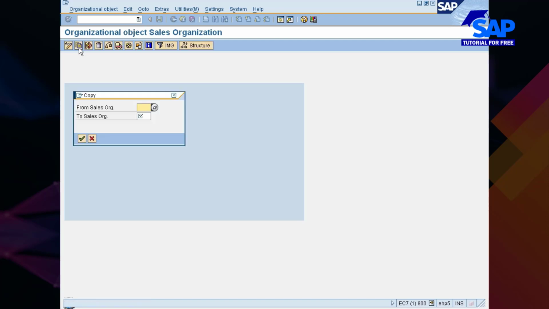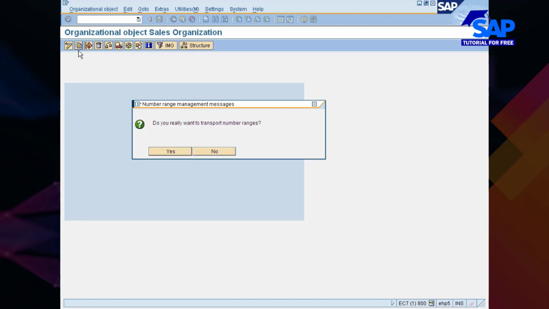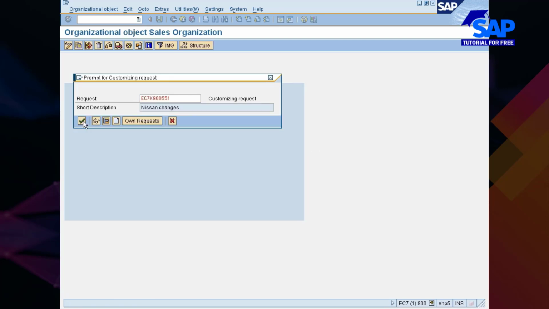It says number range and addresses. You wanted to copy it? No, I don't want, so go OK. Okay, you go and save it.